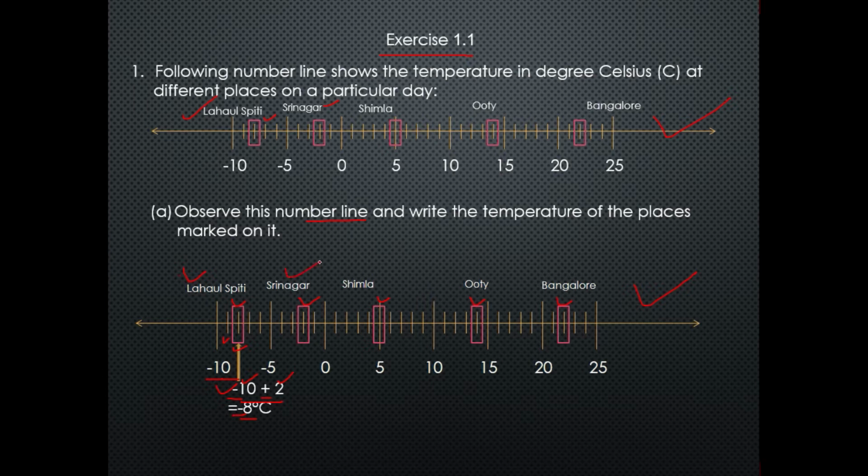Now we will calculate the temperature of Srinagar. As we can see, after the temperature -5, the box for Srinagar is at number 3 towards the right side, 1, 2 and 3. We will add 3 to -5.